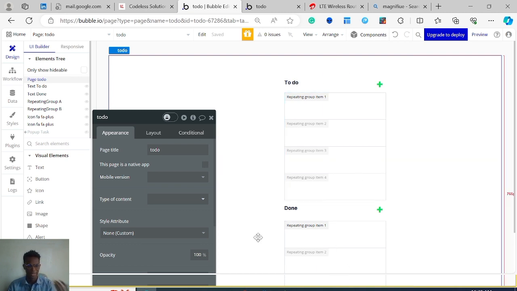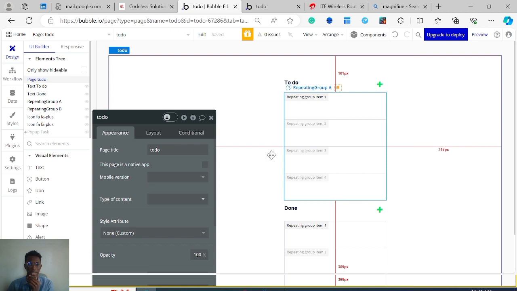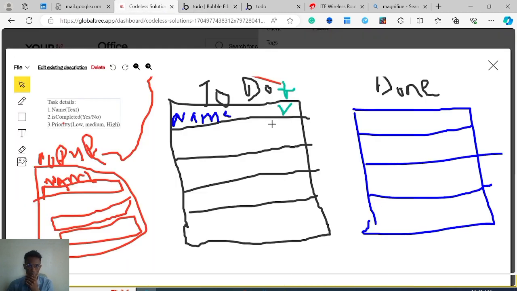So now that we have all our UI out of the way, we have this plus, we have the task, we have this list, we have this pop-up. The only thing we need left is what is going to be the list, which is the name and the check mark. But before we do that, we need to talk a little about the database. We'll get to that in a bit, excuse me. So for now, let's just do some magic.